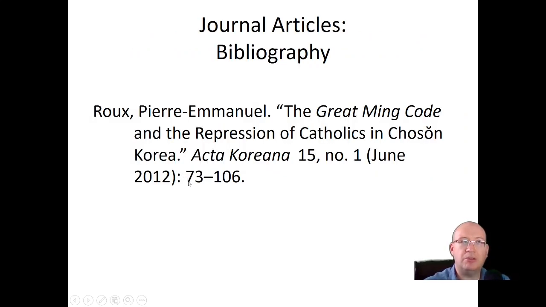So Pierre's article would look like this. Rowe, family name, comma, Pierre Emmanuel, period. Then "The Great Ming Code and the Repression of Catholics in Chosun Korea," period, quotation mark, right? That's his article title. Now, the Great Ming Code, you may say, why is that in italics? It was in the original article because that's referring to a book. It's referring to a publication. So you keep the italics there because that's an actual reference to a book. These can be confusing. Just ask whoever's teaching you. Just ask me, what do I do when you have a case like this? If you're confused. Journal title, volume number, issue number, publication date, and then the complete page range.